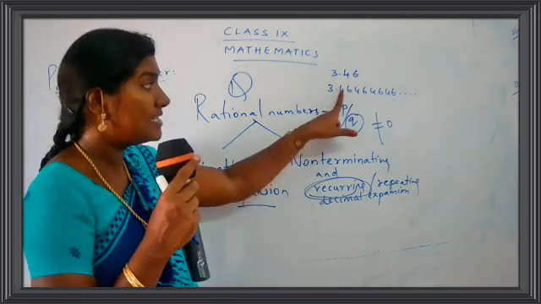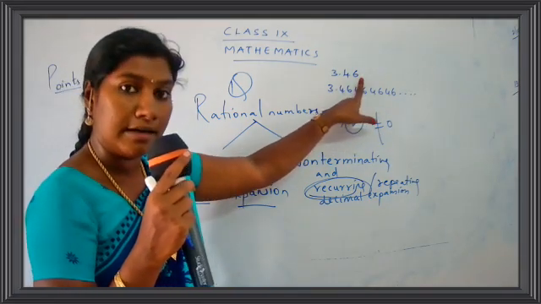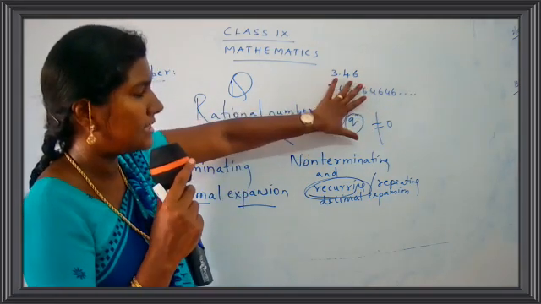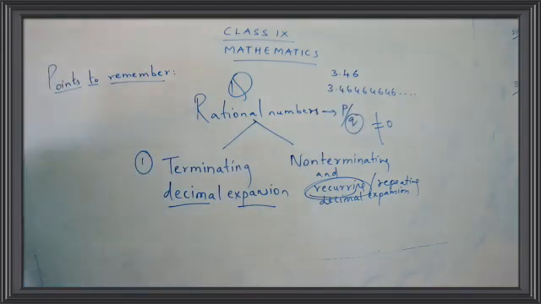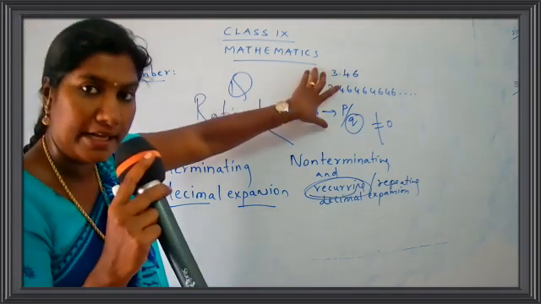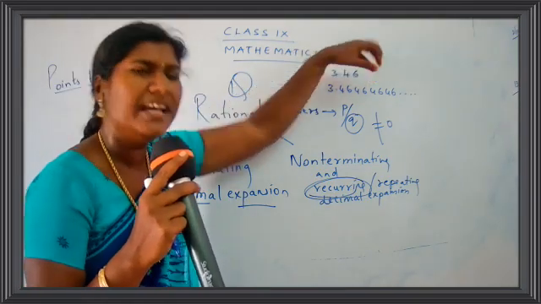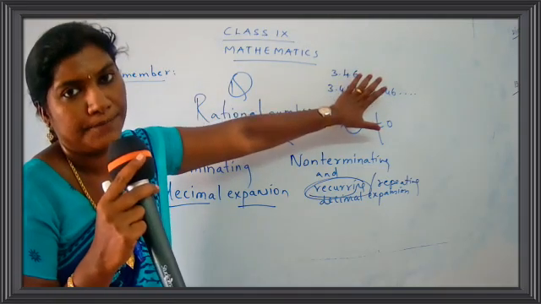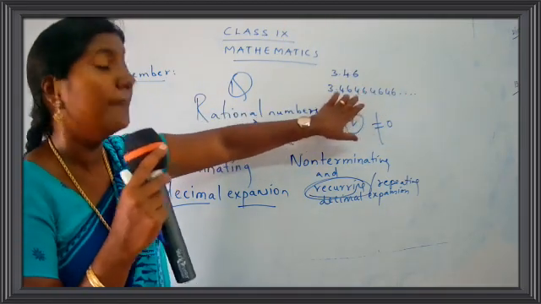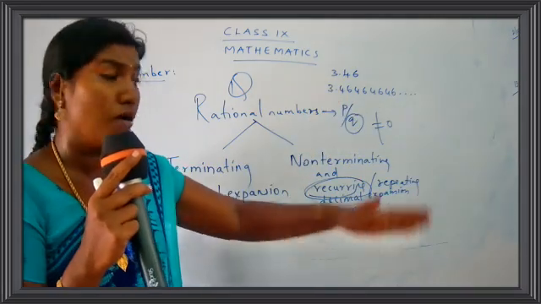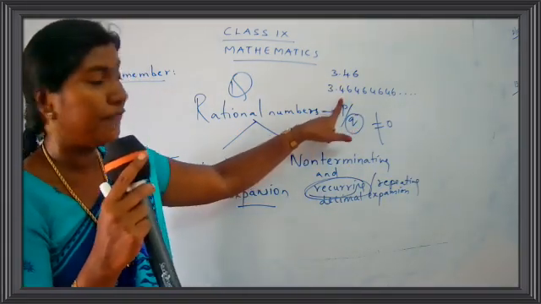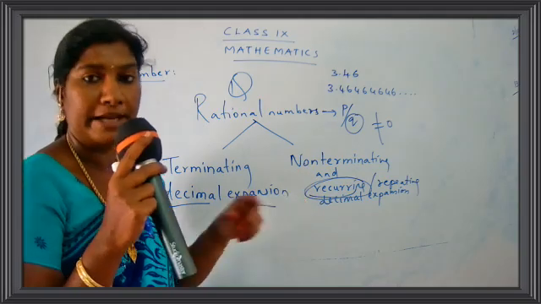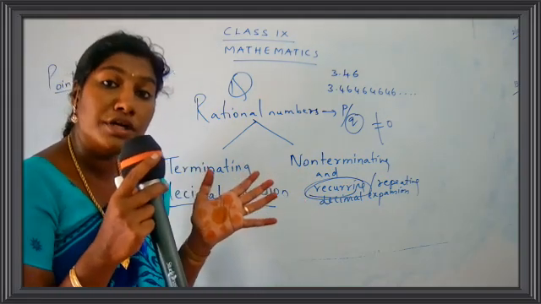Non-terminating means what? Is it stopping? Here we had a number which was done. I can say it's 3.46. But just see the next number, it goes on. So the first type of number is called terminating. Here the number stops, the expansion stops. But here it goes on and on. Children, this type of expansion is called non-terminating. Non-terminating means it is not going to stop.